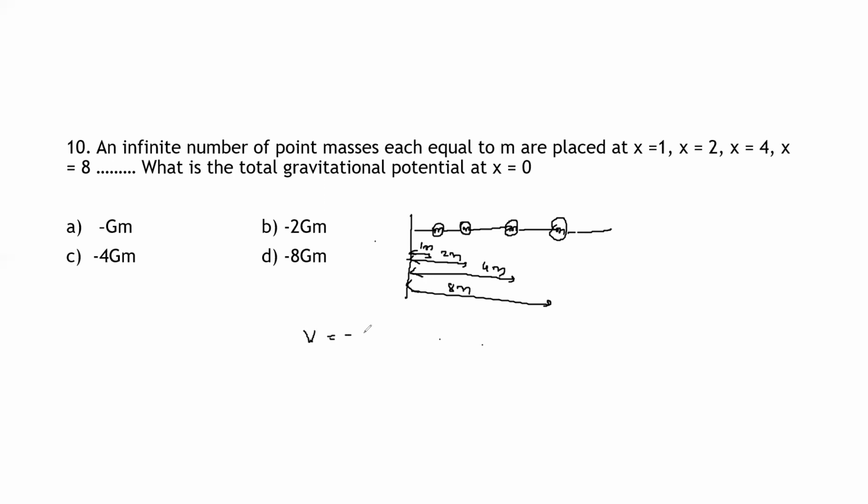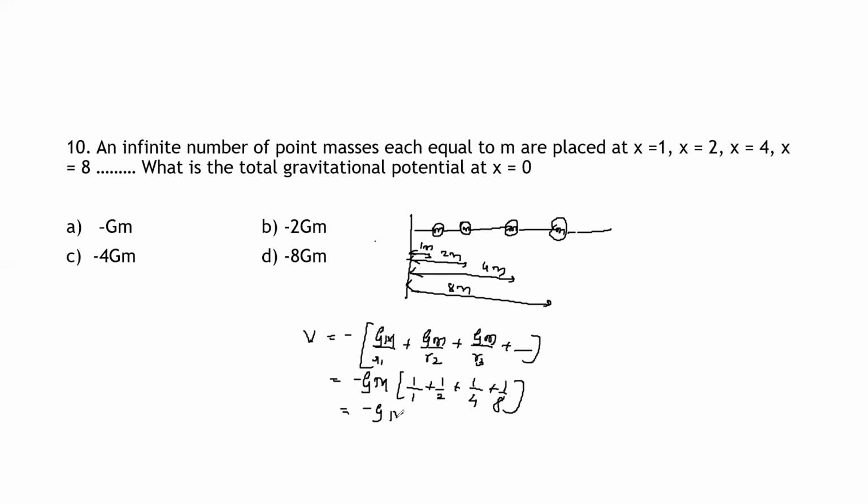The formula is V is equal to minus into bracket Gm divided by R1 plus Gm divided by R2 plus Gm divided by R3 and so on. This is equal to minus G into M into bracket 1 divided by R1, which is 1, plus 1 divided by R2, which is 2, plus 1 divided by 4 plus 1 divided by 8, which is equal to minus Gm.